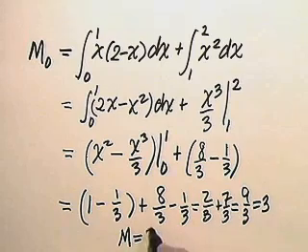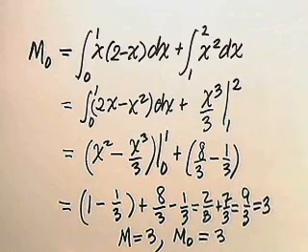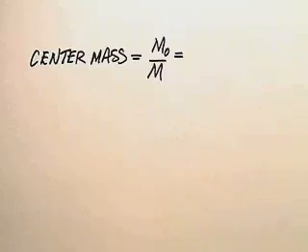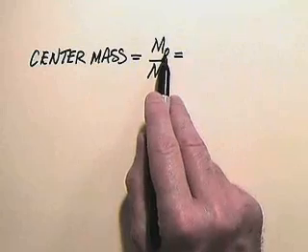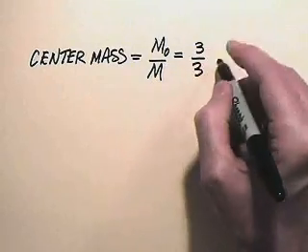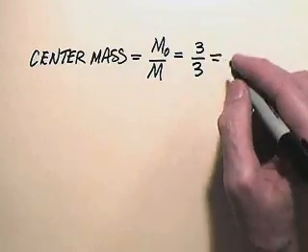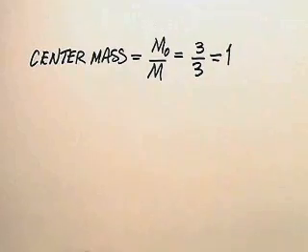The mass m is 3, and the moment m sub 0 is also 3. Well, now let's calculate the center of mass. Remember, the center of mass is simply m sub 0 divided by m, and both of them were 3. So for our center of mass, we have 3 over 3, which is simply 1.